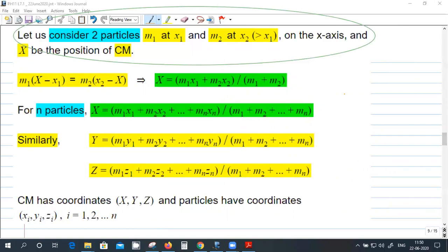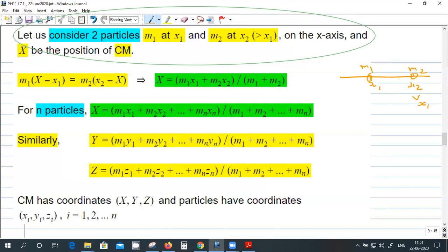So here there are two masses on the x-axis. One is at x1, another is at x2, and it is given that x2 is greater than x1. So it's on the right hand side, and the masses are m1 and m2.